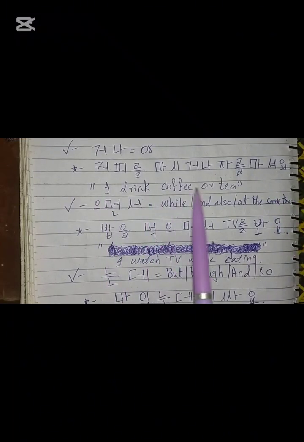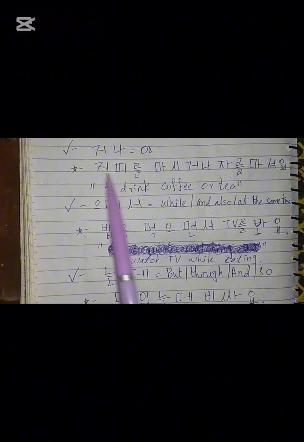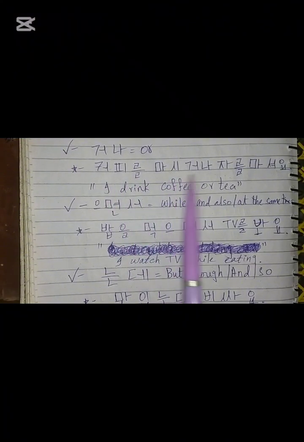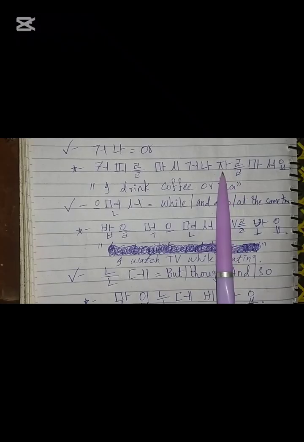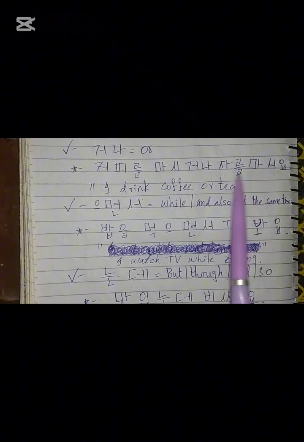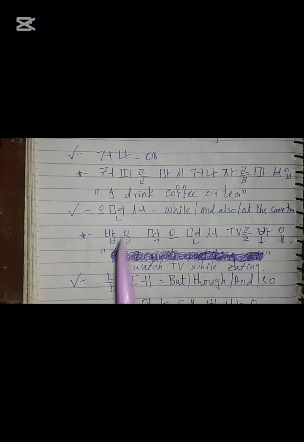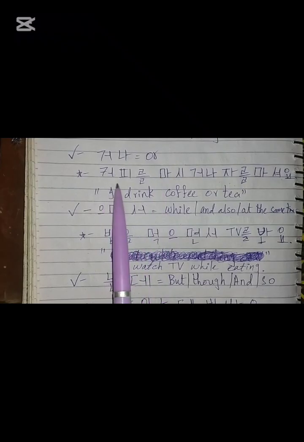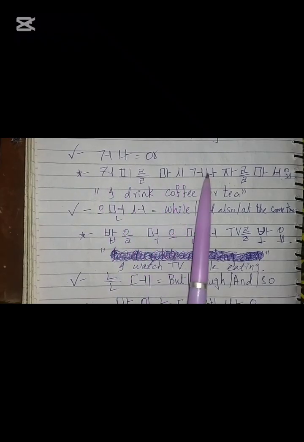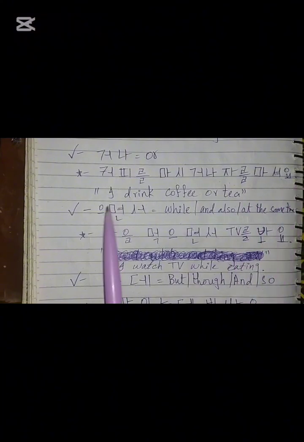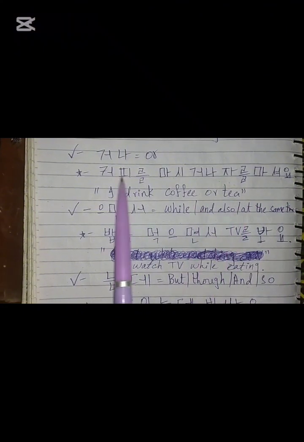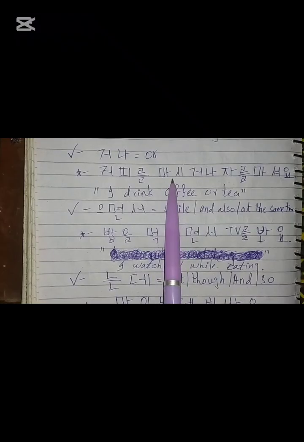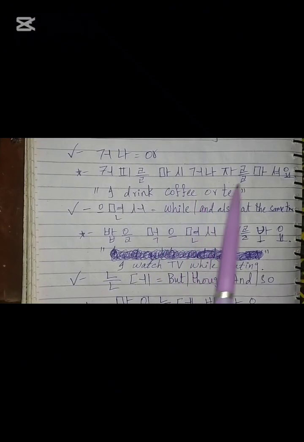So I drink coffee or tea. 커피 is basically coffee, 마시 is like drink, 거나 is or, it's working as or over here, 차 is tea, and 마셔요 is drink. So I drink coffee or tea.